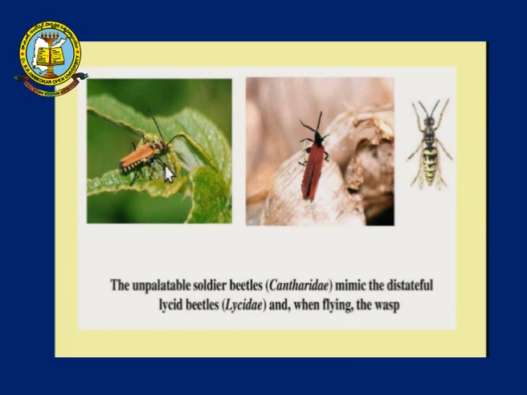The unpalatable soldier beetle mimics the distasteful lycid beetles, and a flying wasp also occurs over here. You can see how they have the same color on top, and the color of the body resembles that of a flying wasp. This is again an example of Mullerian mimicry.